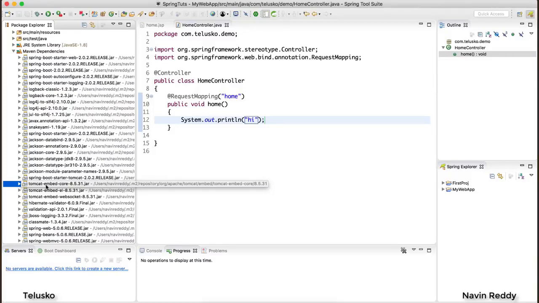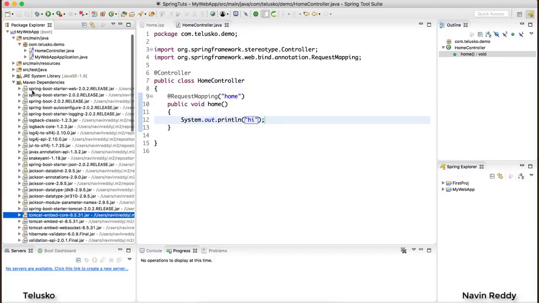Now you will say, what's the advantage of this? Now look at this advantage. Let's say you are working on a project, and you want to test this project on some other laptop, and you got your friend's laptop, and luckily your friend's laptop has Eclipse or STS. But then if you are using a normal application, you need to install Tomcat externally. But here, you just need to import the project, that's it, because the project itself has a Tomcat. So it saves lots of your effort, and plus, it is easier for deployment.